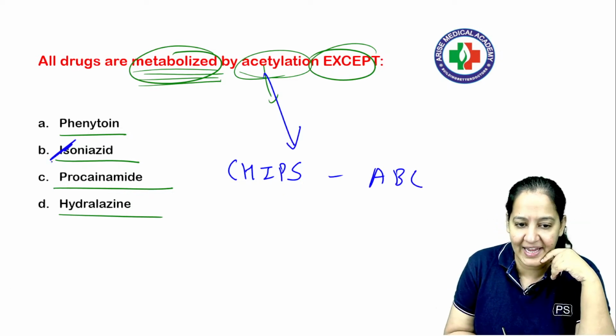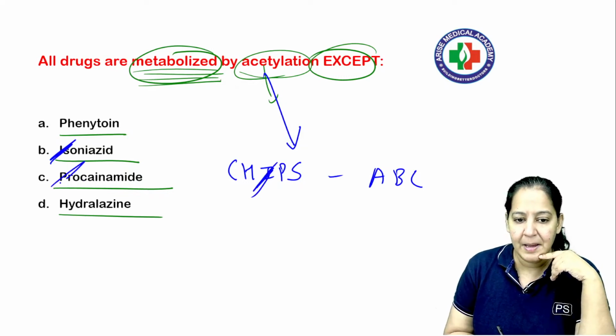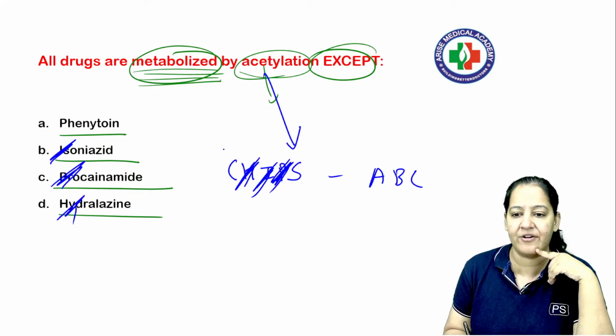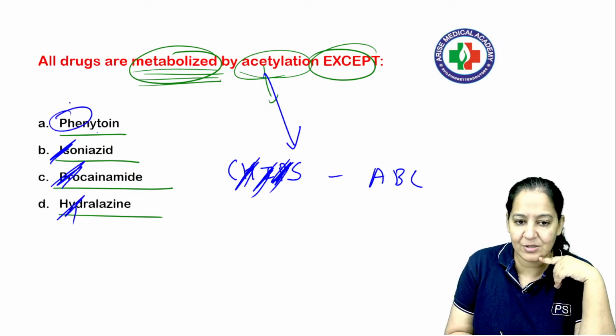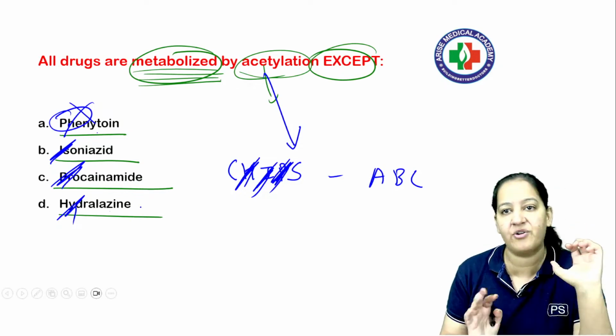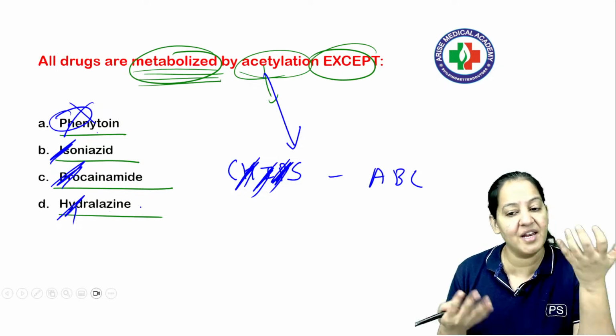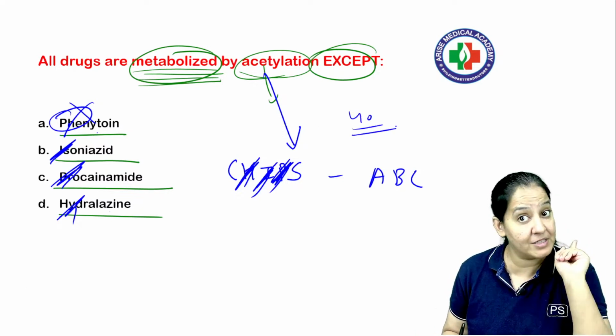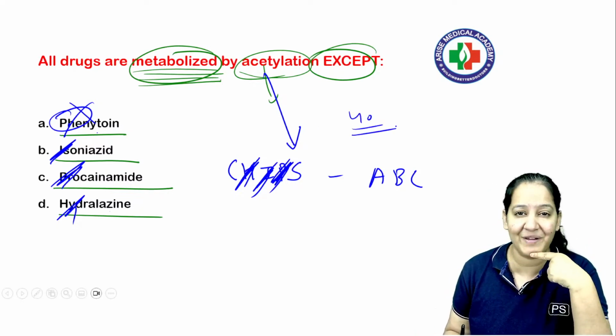So in this, I is coming as isoniazid, P is coming as procainamide, right, and H is coming as hydralazine. But this P is not phenytoin, P is procainamide. So the correct answer is A. With the help of the mnemonic, you can give a try at least. At least you will try, but if you don't know the mnemonic, how will you? So in pharmacology, the 40 mnemonics should be at the tip of your tongue. Without that, you cannot appear in your exam.